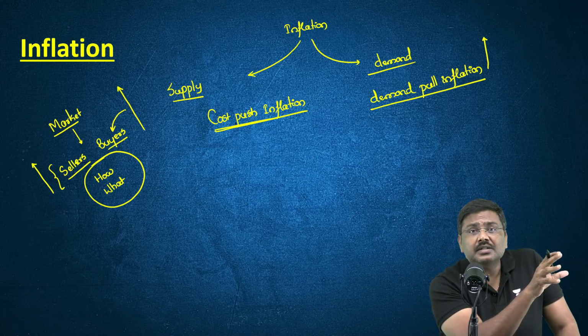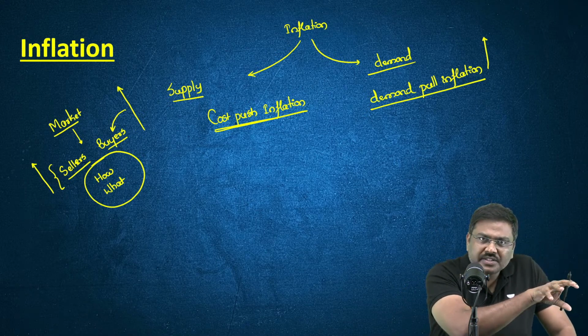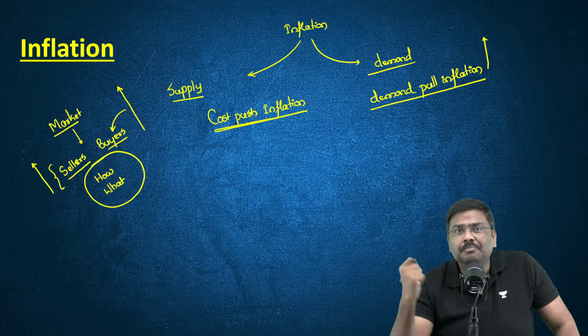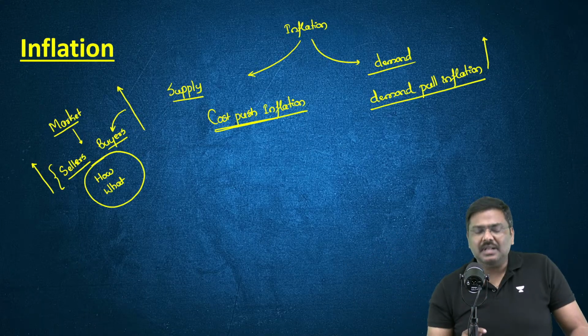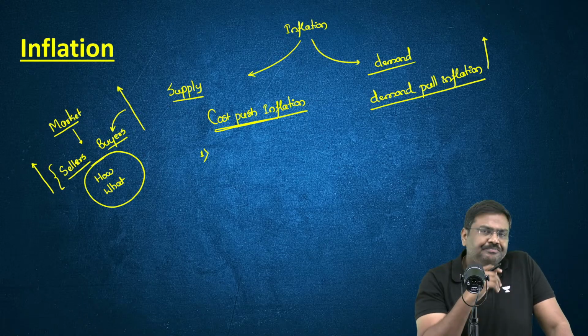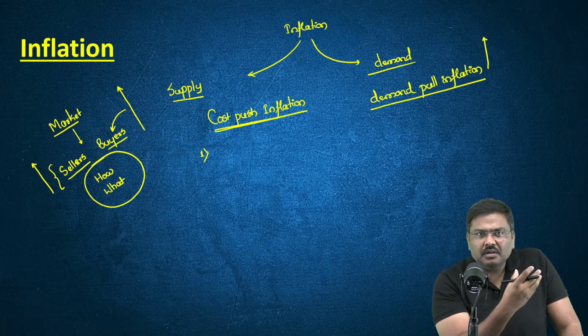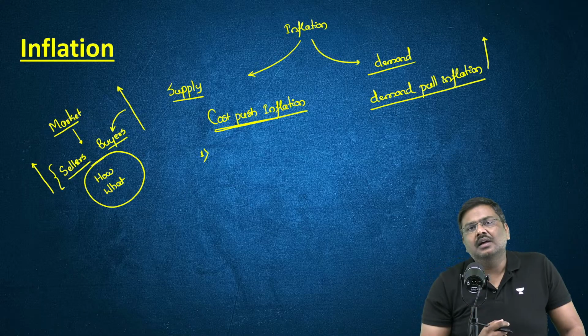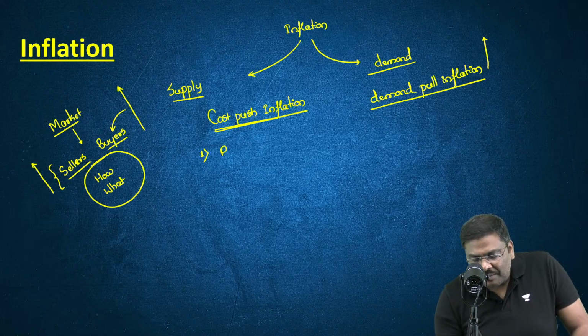Now, what are the factors? What will cause a cost push? What will cause a demand pull? Let me give you certain examples. For example, one, let's say a manufacturer purchases raw materials. What if the price of the raw material goes up?